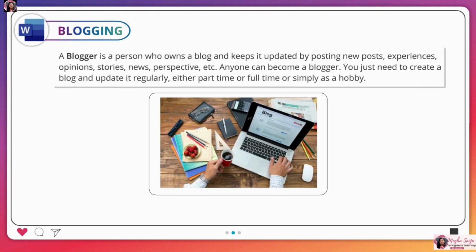A blogger is a person who owns a blog and keeps it updated by posting new posts, experiences, opinions, stories, news, perspective, etc. Anyone can become a blogger. You just need to create a blog and update it regularly, either part-time or full-time or simply as a hobby.